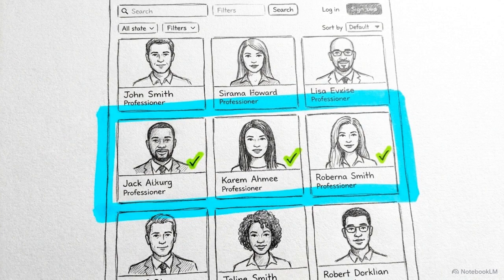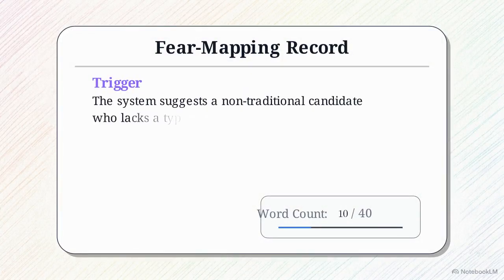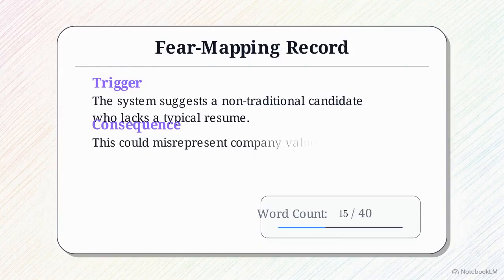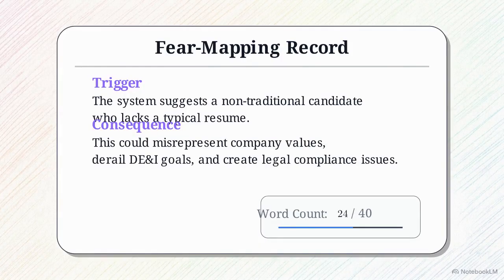Imagine you are building a recruitment tool that uses an AGI model to shortlist candidates. The trigger: the system suggests a non-traditional candidate. The consequence: this could misrepresent values, derail DE&I goals, and create legal issues. We rate it 4 out of 5. Notice the constraint. The trigger, consequence, and rating must total under 40 words.